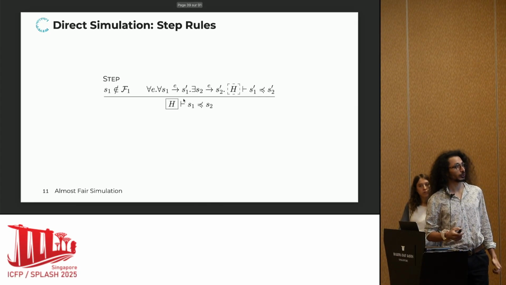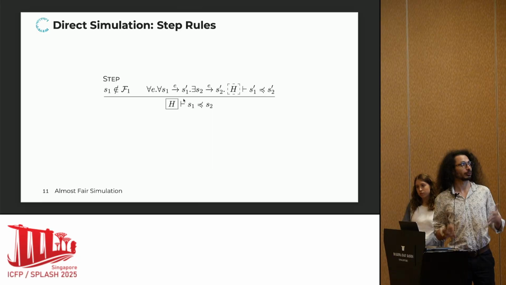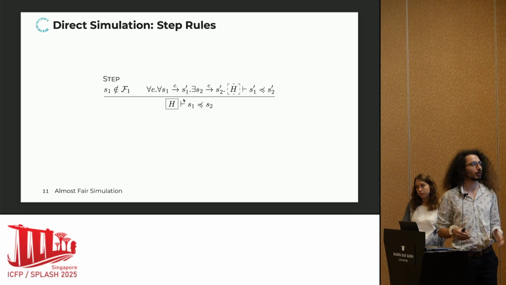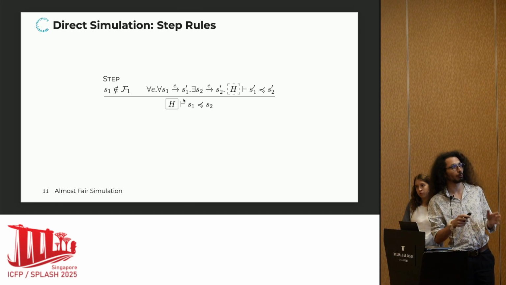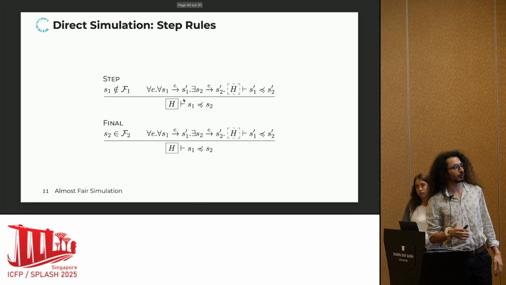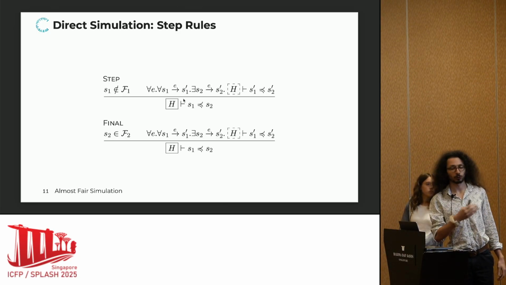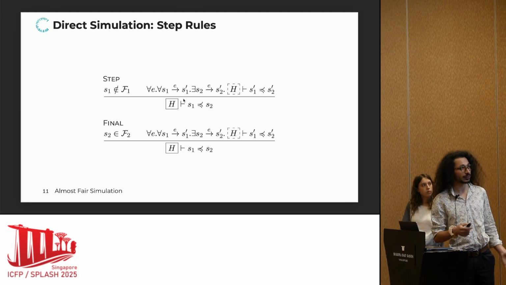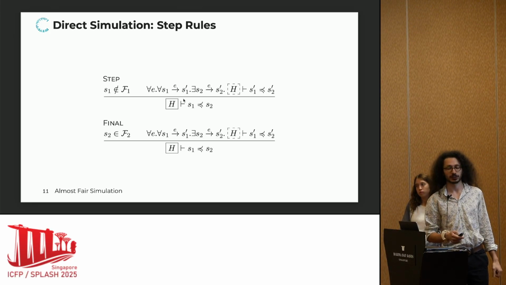To do so, there are essentially two ways to make progress. The first one is, so long as the S1 state is not accepting, you can always take a step and open the guard. Another way to make progress is to exploit the fact that the current state you're looking at is accepting on the right. In that case, you can also take a step and open the context.